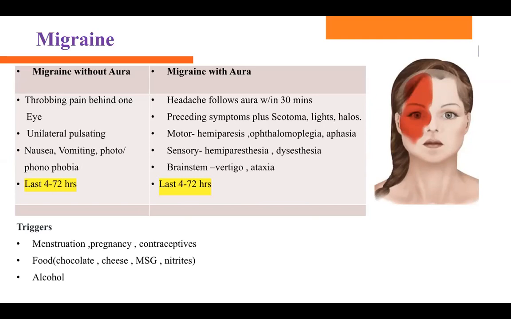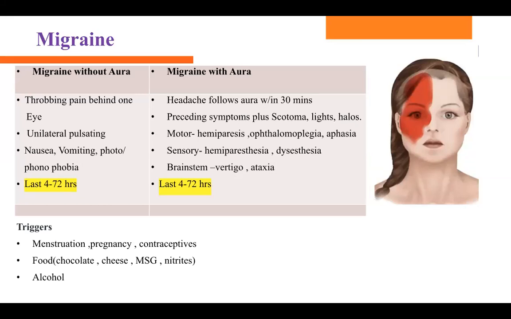It lasts long, somewhere between 4 hours to 72 hours, and it comes and goes, okay? 4 hours to 72 hours. That is constant. Then it's going to subside and then the patient can have another episode of migraine. So what is the difference between with aura and without aura? What are they talking about here?